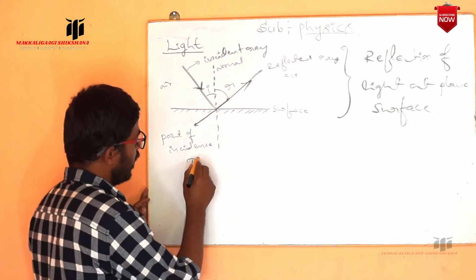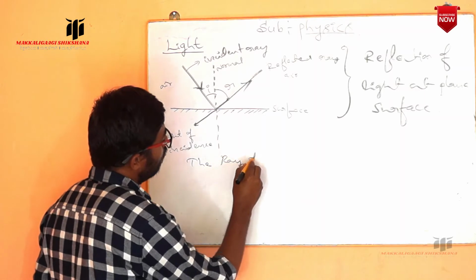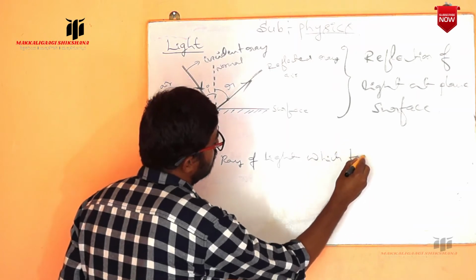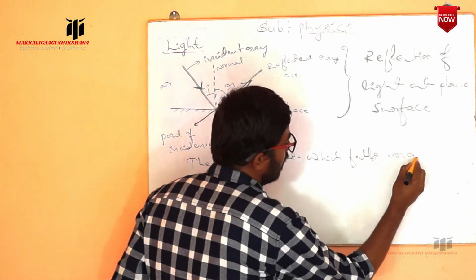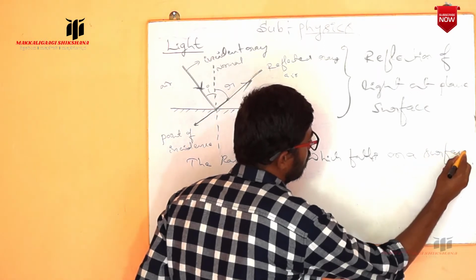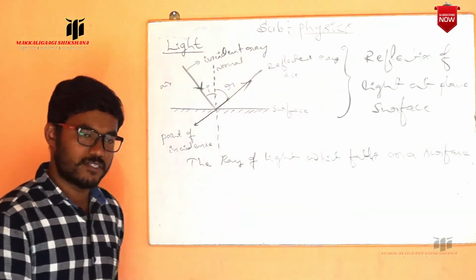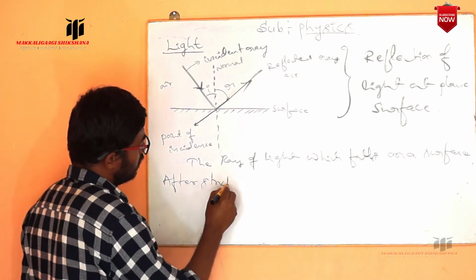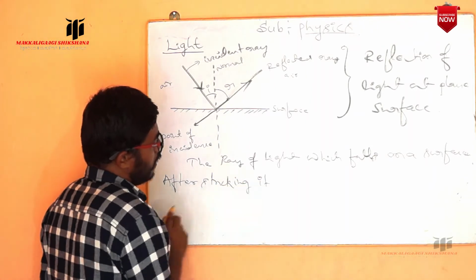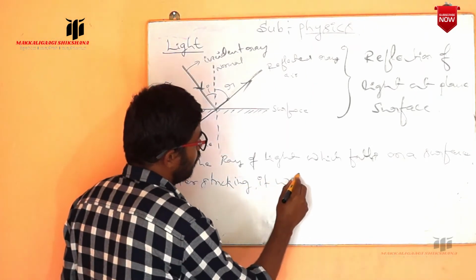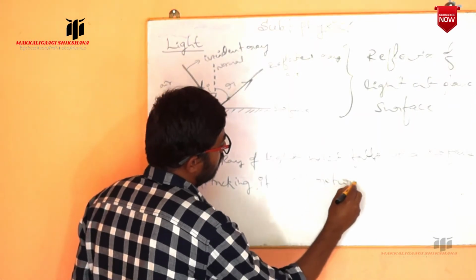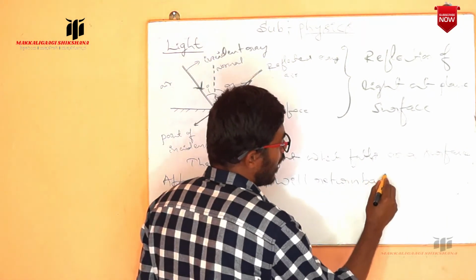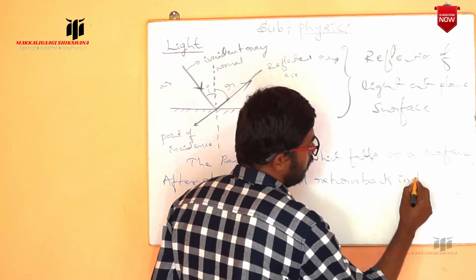Now the ray of light which falls on a surface, after striking the surface, it will return back in the same medium.